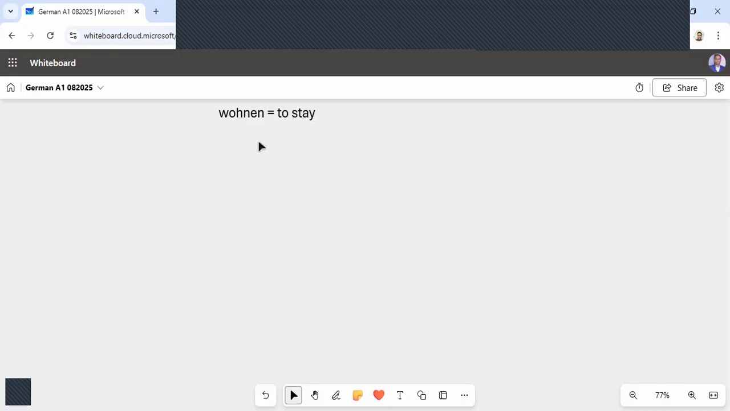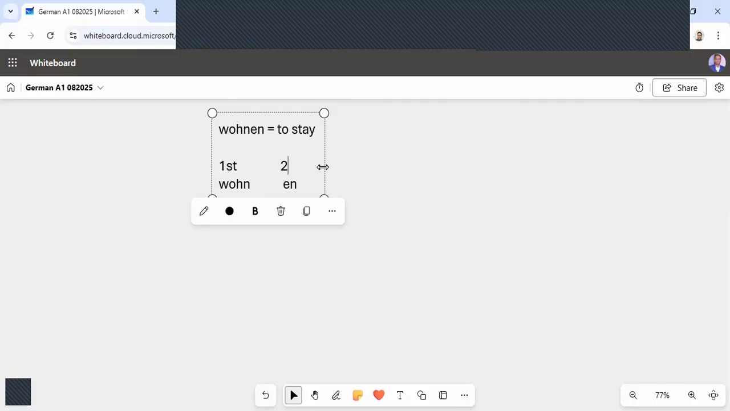Okay, so if you understand the logic of this first verb, then you can apply this logic on all the different subsequent verbs, right? So the logic is this: the original form of this verb is wohnen, right? So we will separate the two parts of this verb. Okay, this it is separated. So first part is won, and the second part is en.